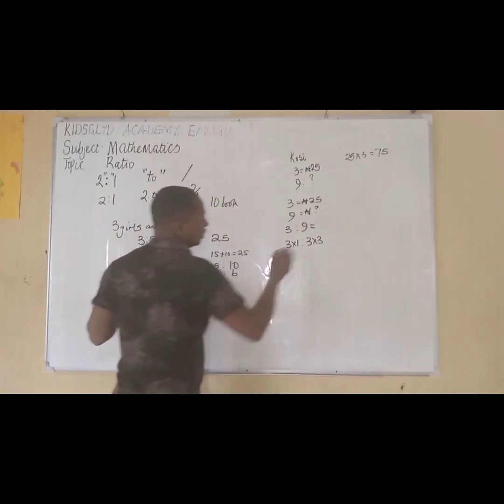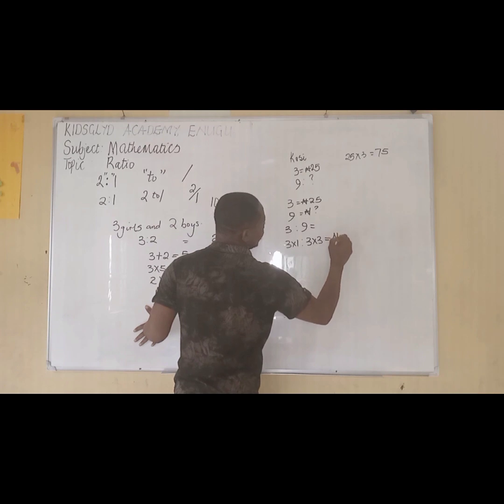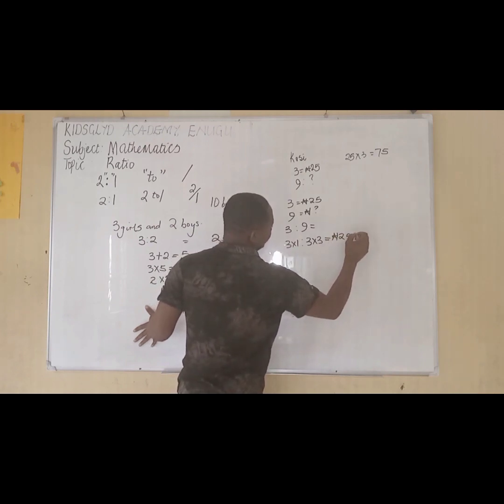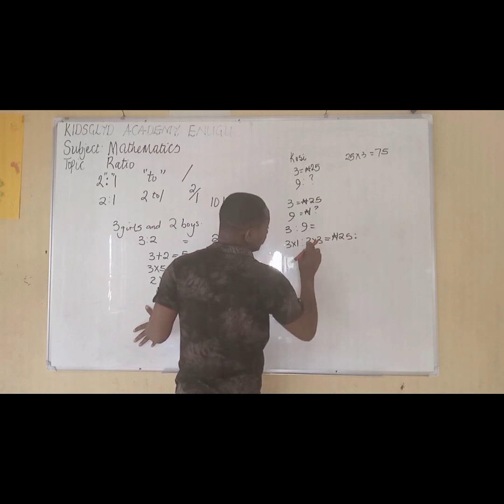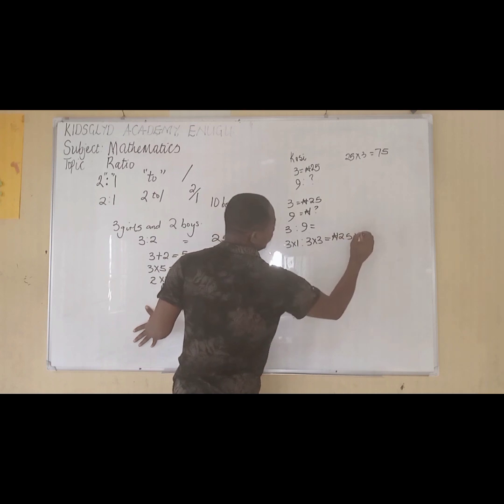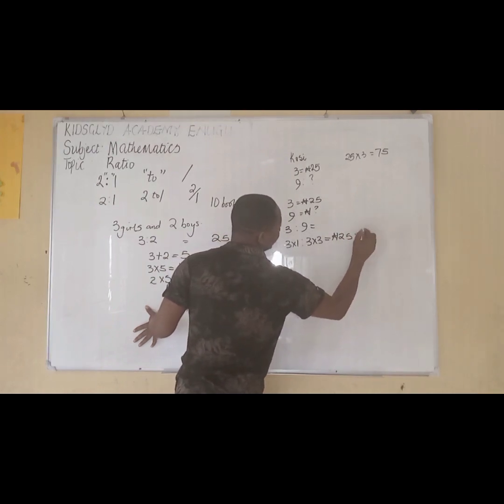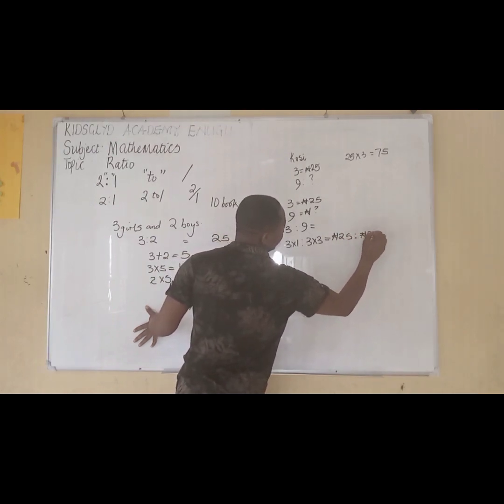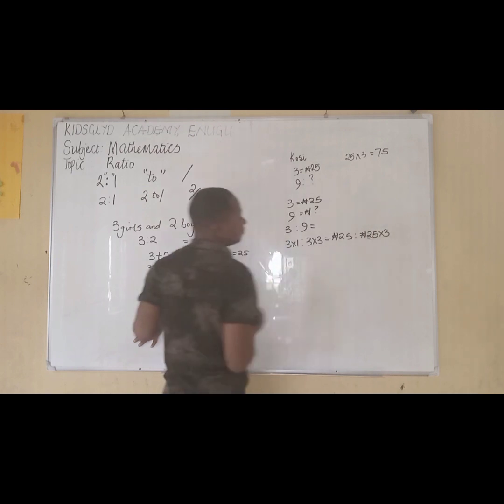How do we come about this? First of all, 3 equals 25 naira, so since 3 is 25 naira, we know that this one is already 25 naira. 25 naira again times 3.